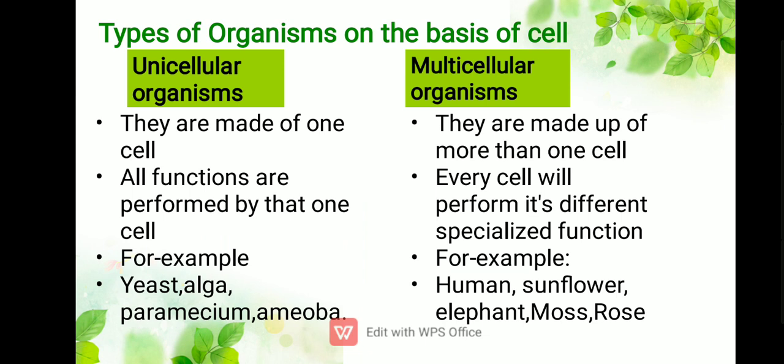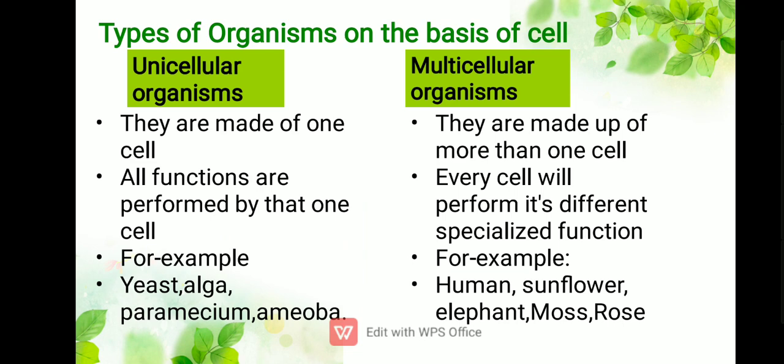Next are multicellular organisms, in which every cell performs its own specialized function. Every cell is there to perform a separate function, which is its specialty.